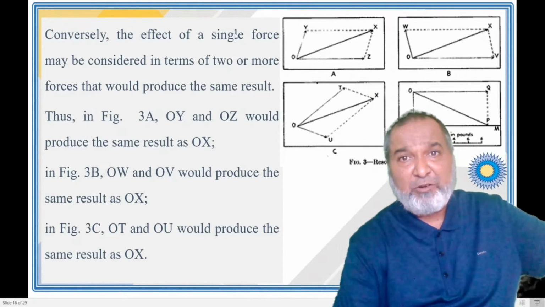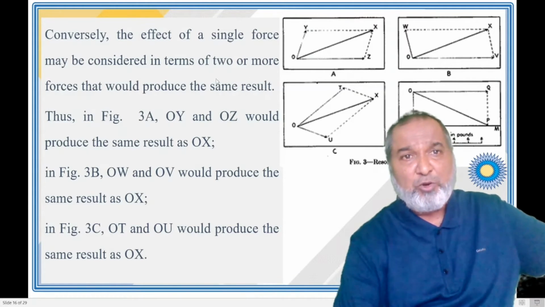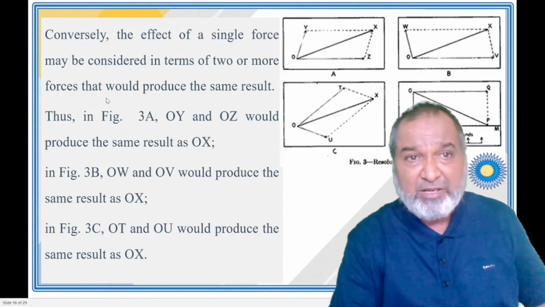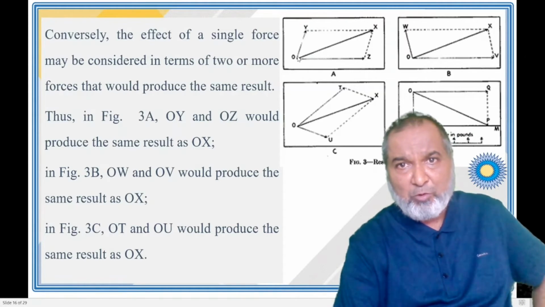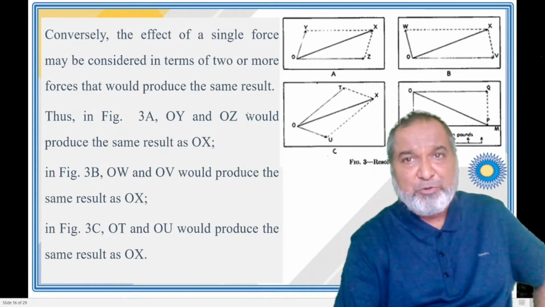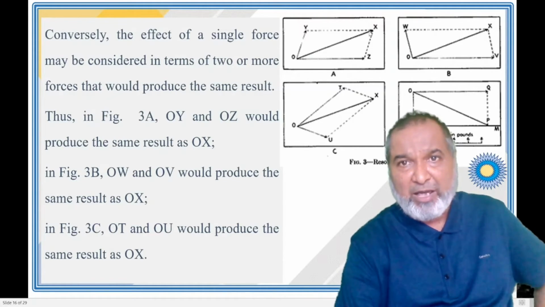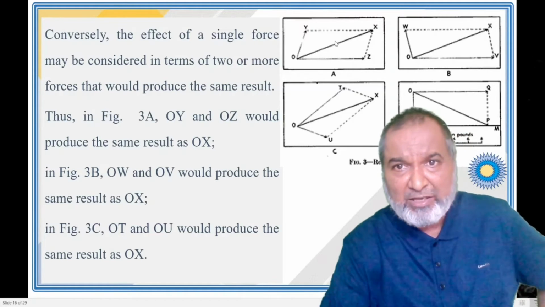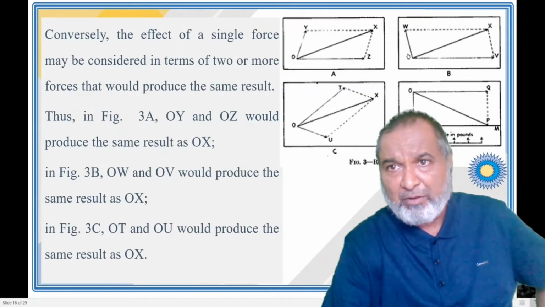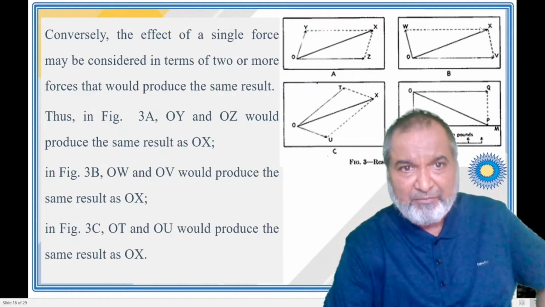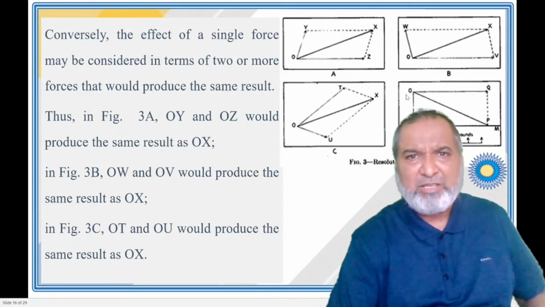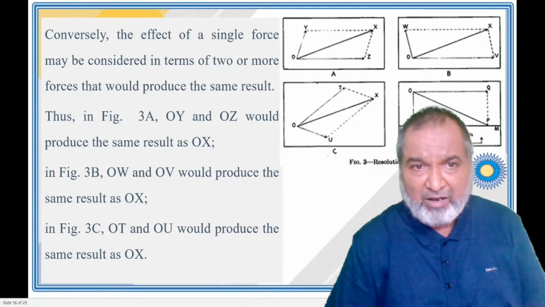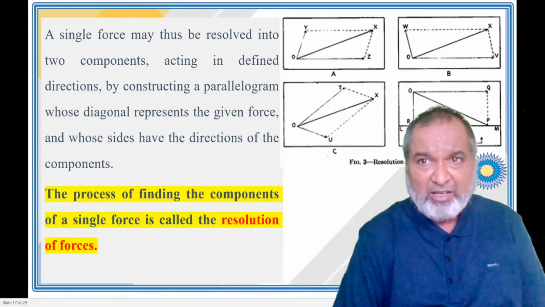Conversely, the effect of a single force may be considered in terms of two or more forces that produce the same result. Now, in figure 3a, OY and OZ would produce, sorry, OX. Then you can see in B, OW and OV result in OX. Similarly, in diagram C, OU and OT result in OX. The next diagram we are going to see in the next one.